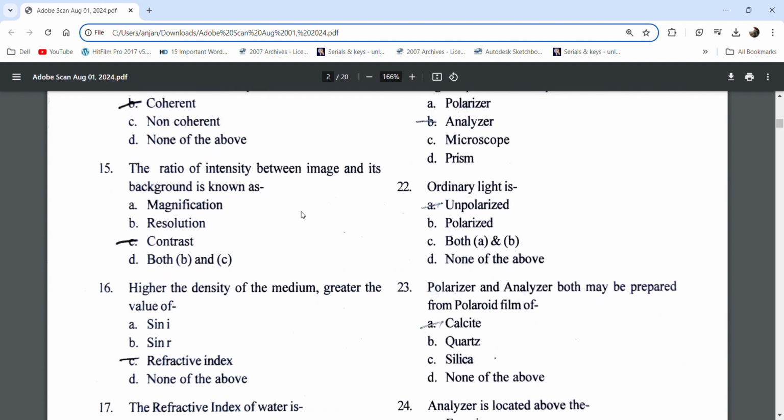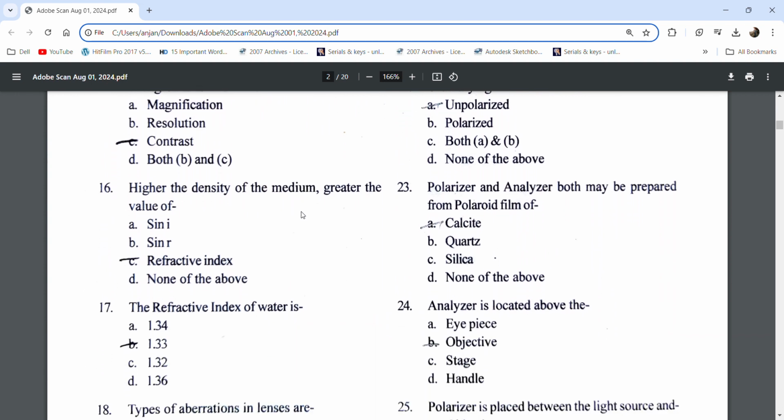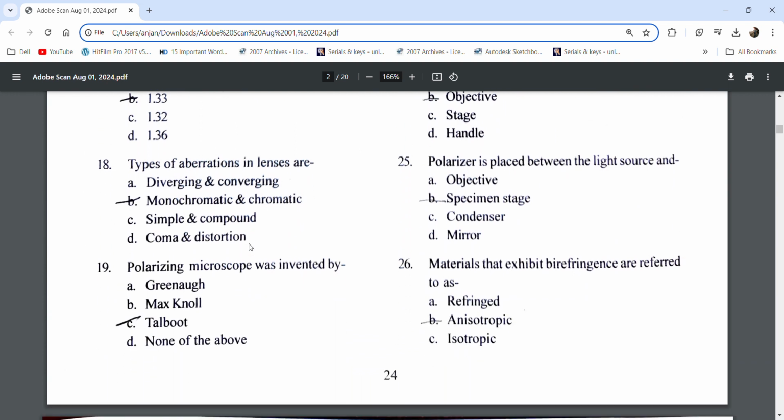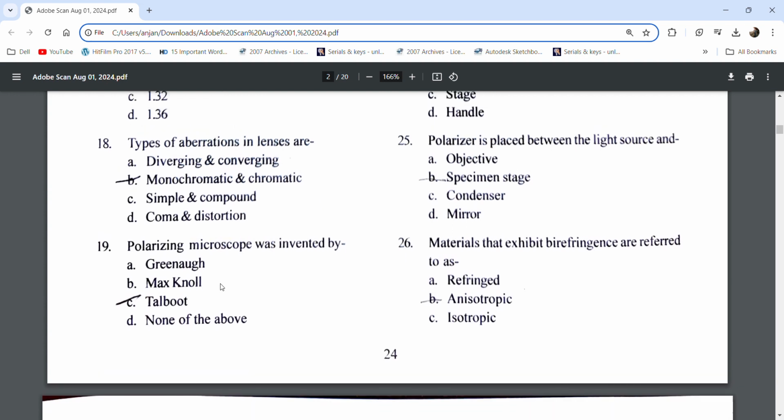The ratio of intensity between an image and its background is known as contrast. The higher the density of the medium, the greater the value of the refractive index. The refractive index of water is 1.33. Types of aberration in lenses are monochromatic and chromatic. The polarizing microscope was invented by Talbot.